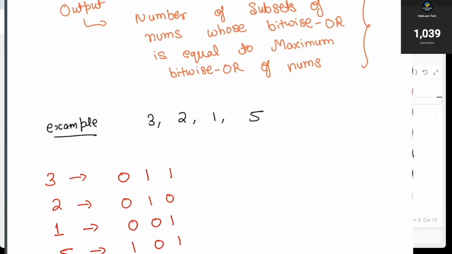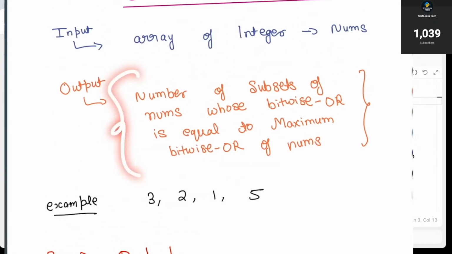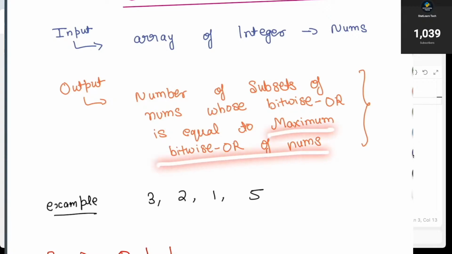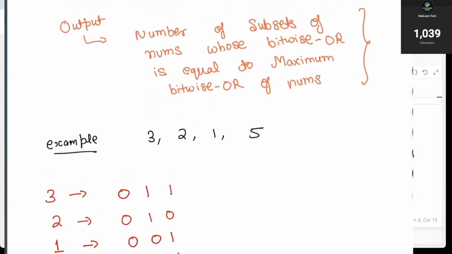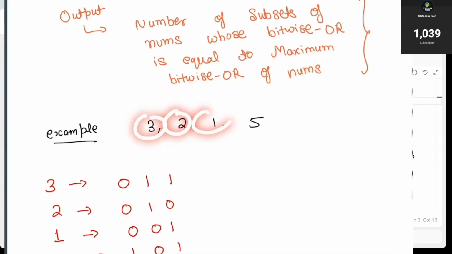It will never decrease. So when we talk about our original array and the output we need to achieve, this will be the number of subsets. We need to find the number of subsets, but before counting those subsets, we need to find the maximum bitwise OR of our nums array, because only those subsets will be counted whose bitwise OR is equal to the maximum bitwise OR of nums. And see how we can find the maximum bitwise OR.